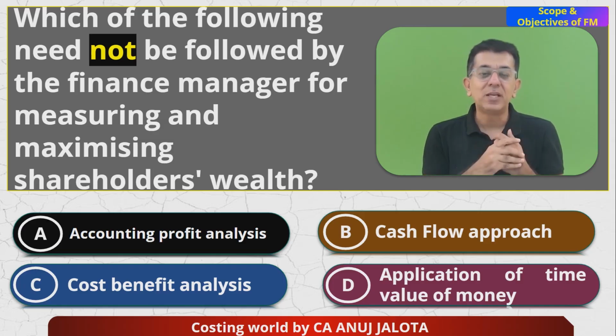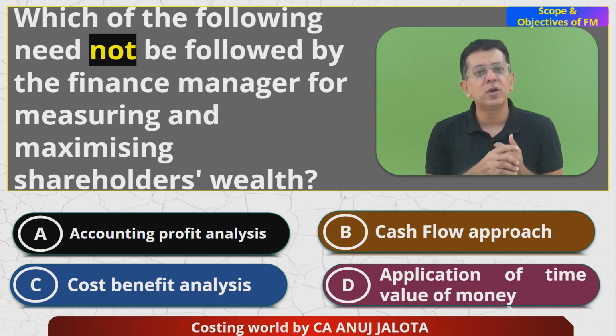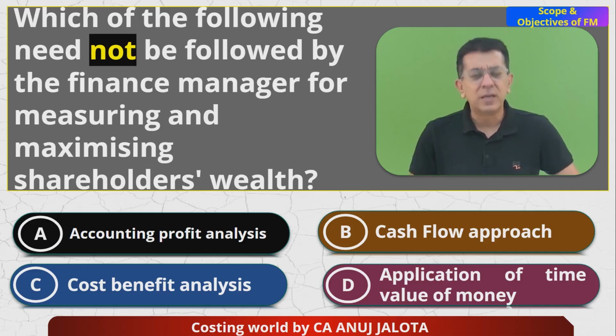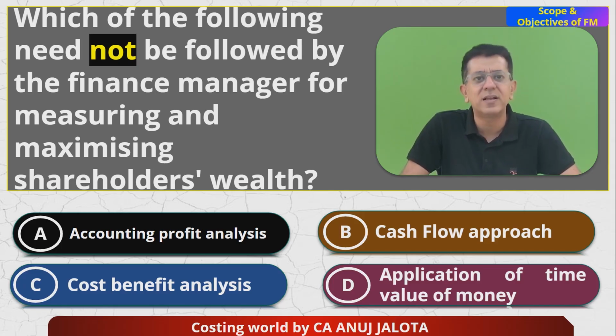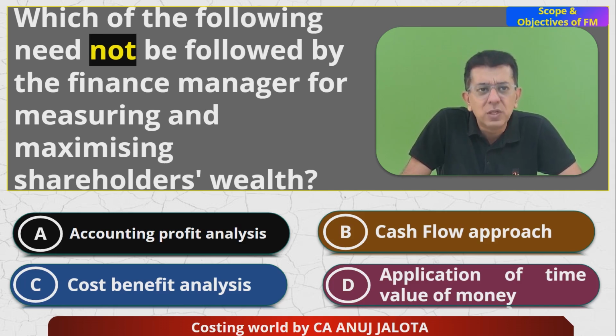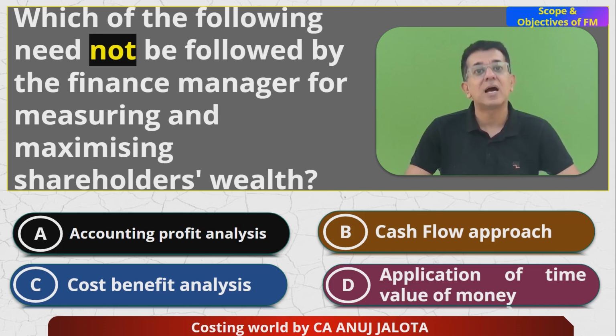D, application of time value of money. That's what we all did over there also. That is time value of money. In capital budgeting, we all used our discounting factor. Our discounting factor in this case is nothing but cost of capital. So therefore, the only thing that is never ever used is accounting profit.